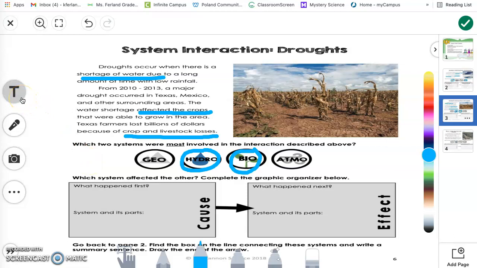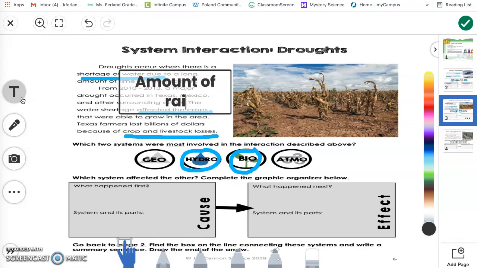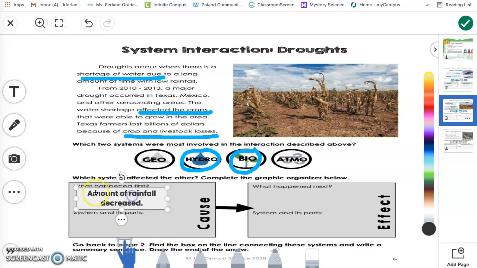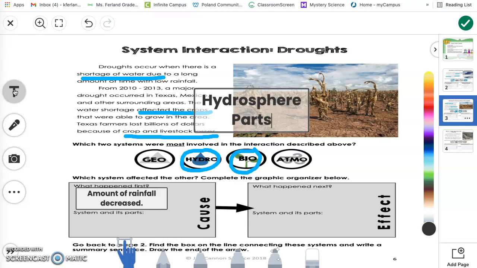Welcome back. So what was the cause? What happened first with our system interaction related to droughts? The amount of rainfall decreased. The system and its parts related to the amount of rainfall decreasing was the hydrosphere, and the parts were water or rain.